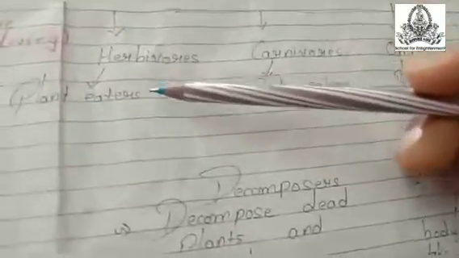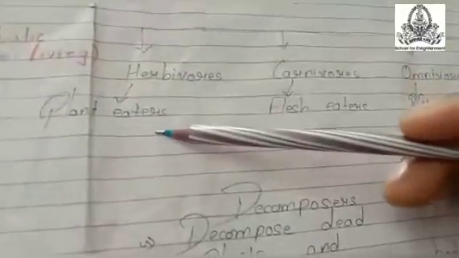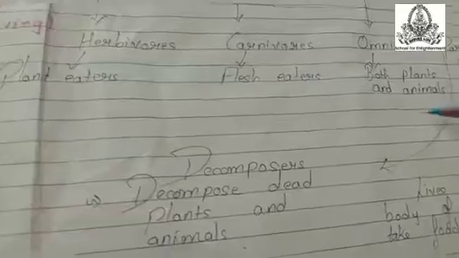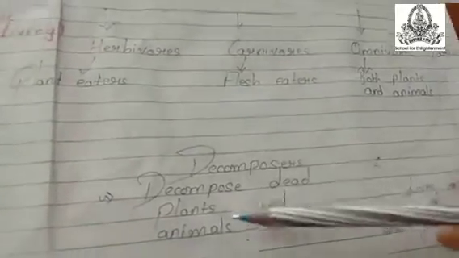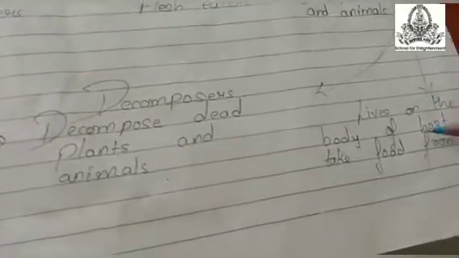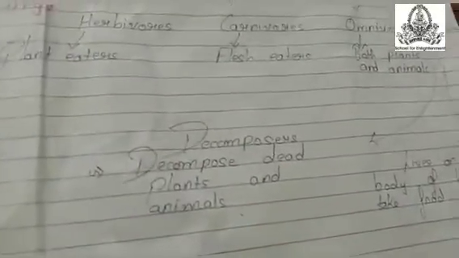Let us see the examples of it. Herbivores, example deer. Carnivores, let us take the example of the lion. Omnivores, let us take the example of humans. Decomposers, bacteria, fungi, etc. And lastly parasite, that is cuscuta.